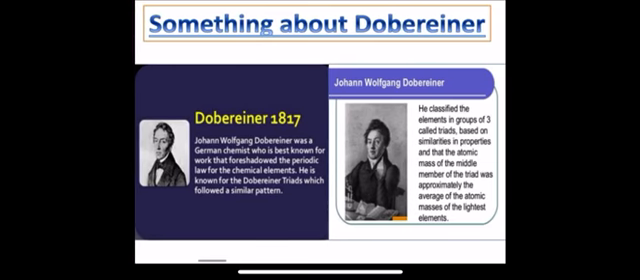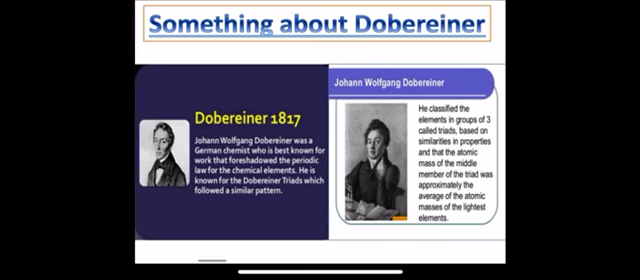Before we go on to the different examples of Döbereiner's triads, we should know something about Döbereiner. Johann Wolfgang Döbereiner was a German chemist who is best known for the work that foreshadowed the periodic law for the chemical elements, and he is known for the Döbereiner triads, which followed a similar pattern. He classified the elements in groups of 3, called triads, based on similarities in properties, and the atomic mass of the middle element is approximately the average of the atomic masses of the other 2 elements, meaning the lightest and the heaviest.